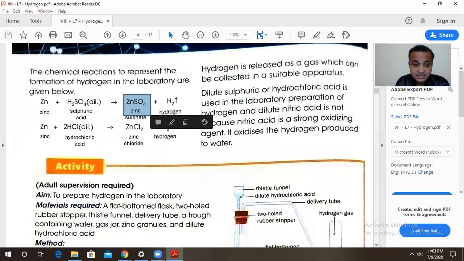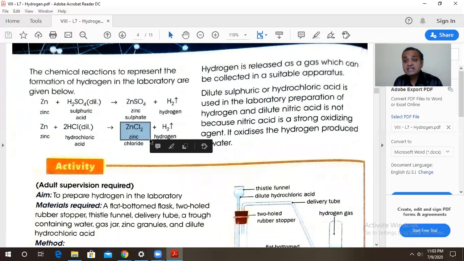And in ZnCl2, Cl minus has one negative charge only. So Zn plus plus and Cl minus, when you cross it, you will get ZnCl2. Now, the hydrogen which is released in this equation is collected in a suitable apparatus.